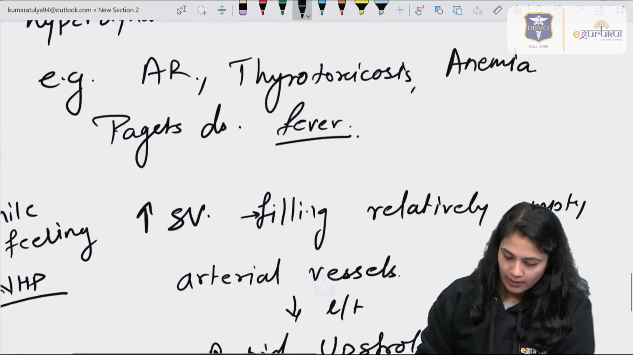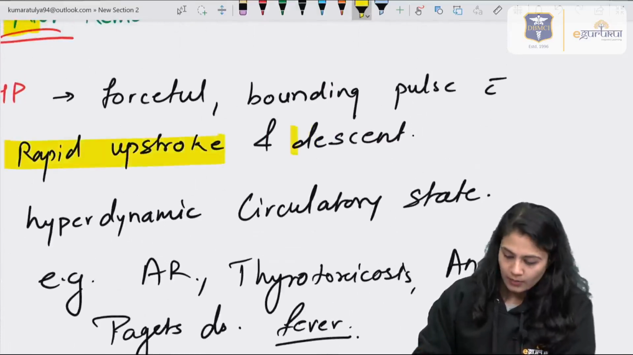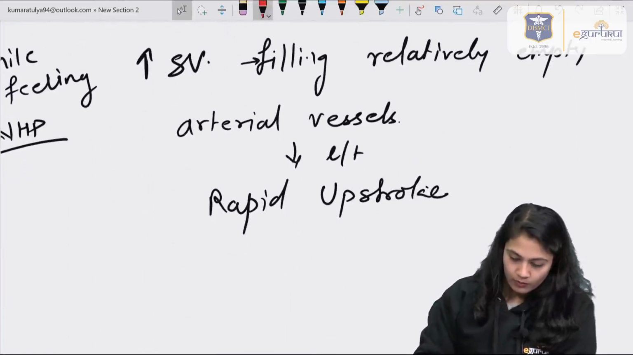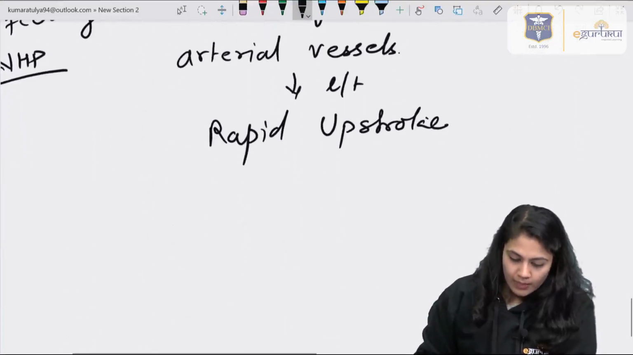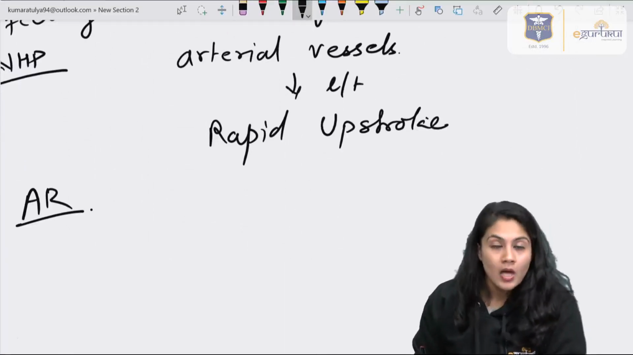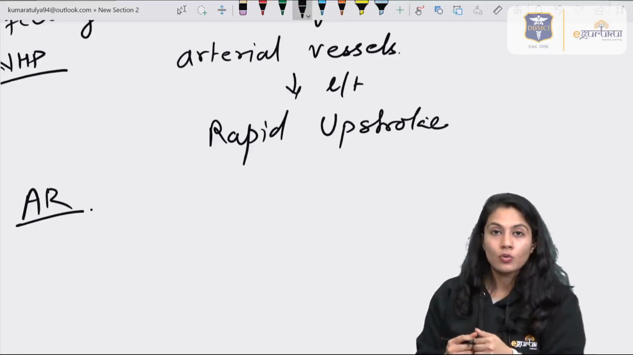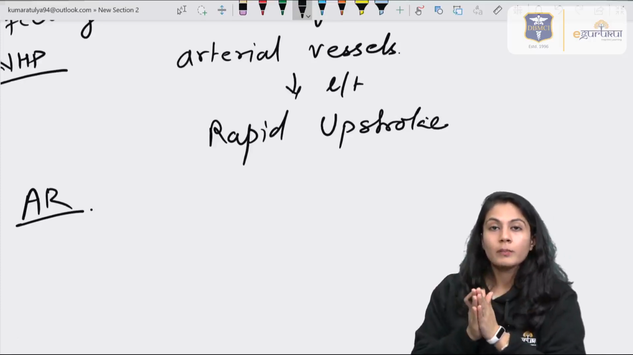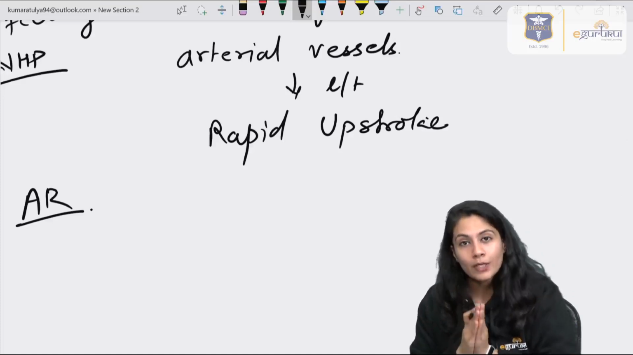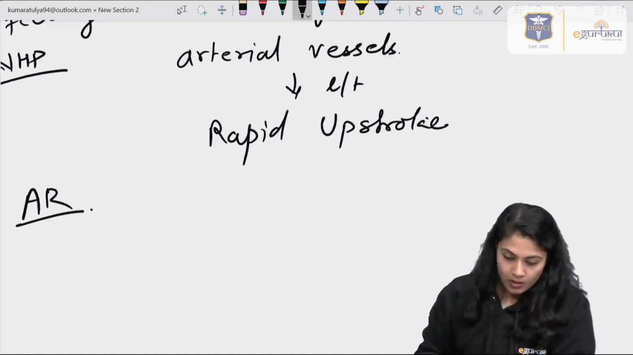We have to discuss why there is a rapid upstroke. We already said that there is a rapid upstroke as well as a rapid descent. So rapid upstroke is because of this, right? Now, in the aortic regurgitation condition, how can we discuss that? We know that there is a regurgitation, right? So from the aorta, the blood is not going only in the arterial system, but it is coming back to the left ventricle also. So the end diastolic volume is increasing.